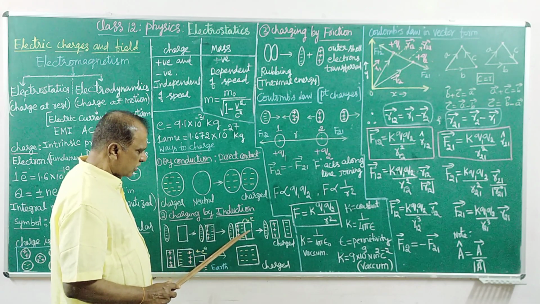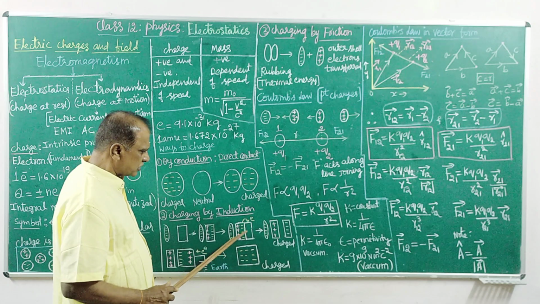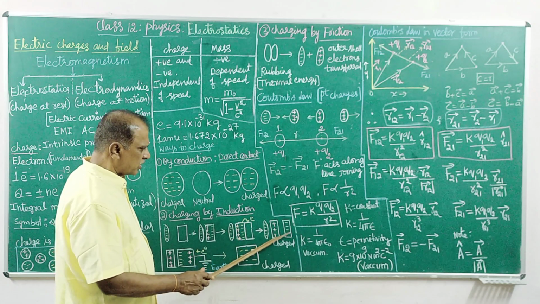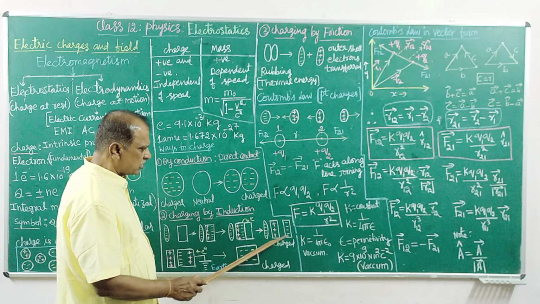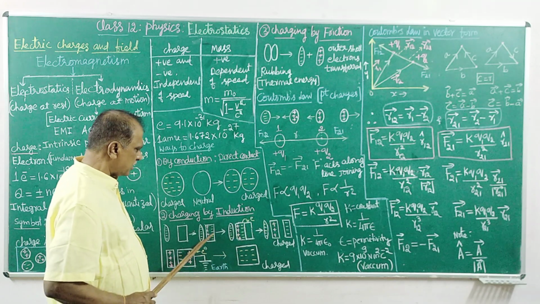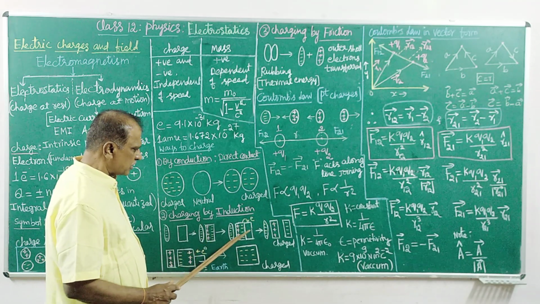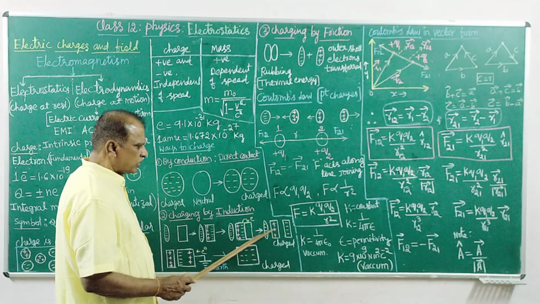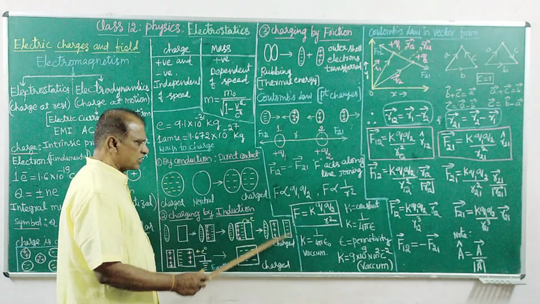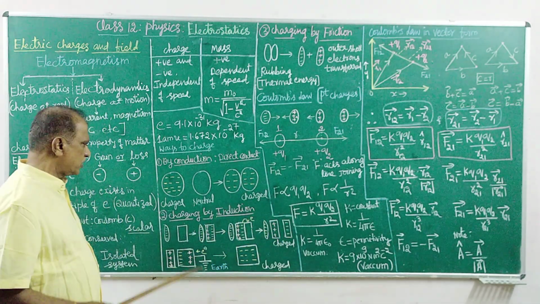After polarization, when a material like this touches it, electrons flow like this. That is negative charge and positive charge. Now this material becomes positively charged and that material becomes negatively charged. We get both positive and negative charged materials like this. This way of charging is called charging by induction.